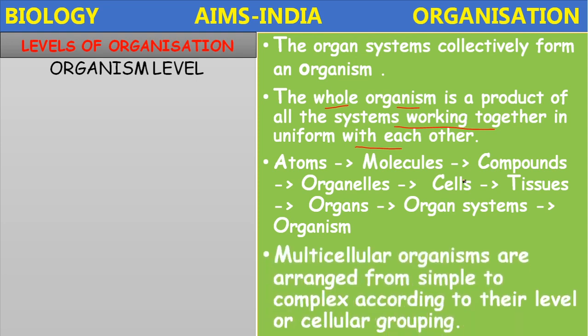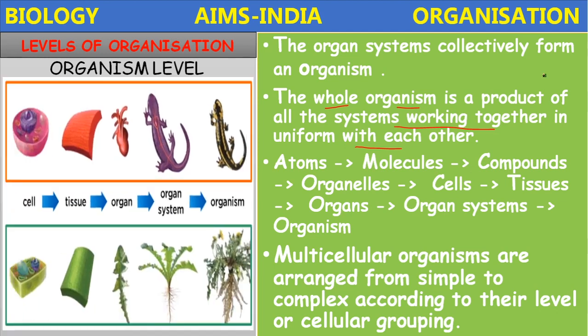In multicellular organisms like plants and animals, they are arranged from simple to complex according to their level of cellular grouping. So for example, here the plant and animal are given.